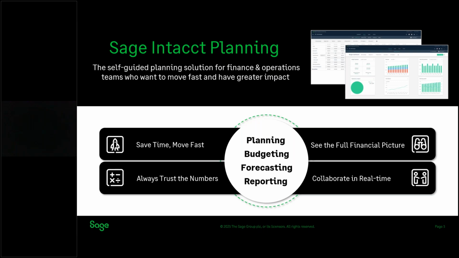So what is Sage Intacct Planning? Well, Sage Intacct Planning is a cloud-based planning solution that eliminates the reliance on uncontrolled, inflexible, unsecure spreadsheets and replaces them with a real-time single source of truth for agile and confident decision-making. A lot of our customers are using this to streamline their annual planning process and complement that with monthly forecasting, have access to what-if scenarios at their fingertips, create driver-based plans with details that can go down to the employee level. And then they can get access to the reporting and analysis, all while being connected to the Sage Intacct core financials.